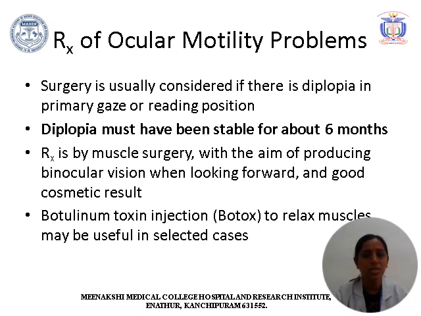Surgery is usually considered if the diplopia is in primary gaze or in reading position. Diplopia must have been stable for about 6 months. Treatment is by muscle surgery with the aim of producing binocular vision while looking forward and a good cosmetic result. Botulinum toxin injection to relax the muscle may be useful in selected cases.